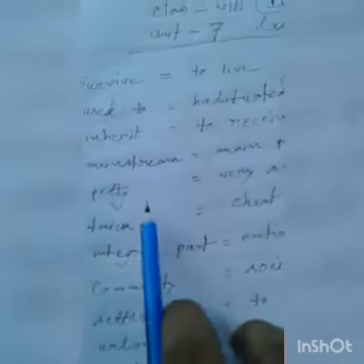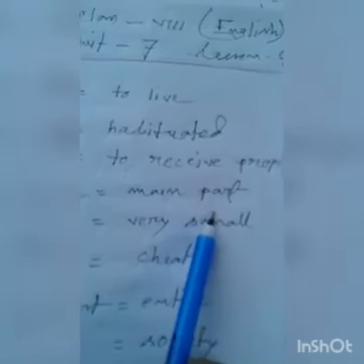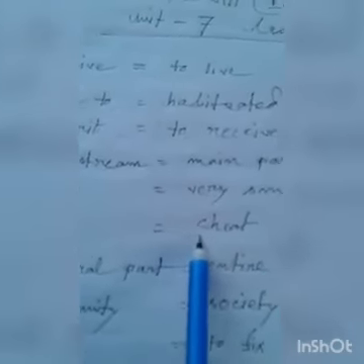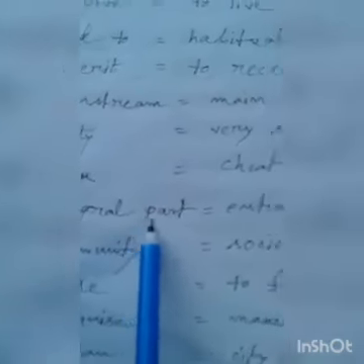Okay, then come to this mainstream. Here you find mainstream. Mainstream means main part, the main part citizen of a country. Okay, then tiny means very small. It is one kind of teeny thing. Trick means a method. Here you find the meaning is cheat, to deceive somebody. And here is another word, integral part. It is the entire part, whole part, or very meaningful part of anything.